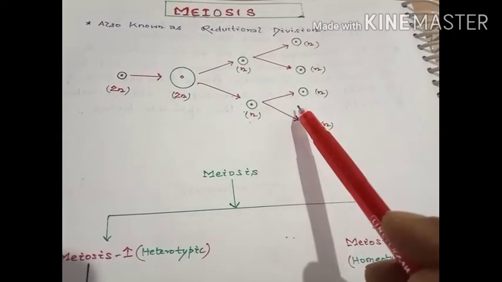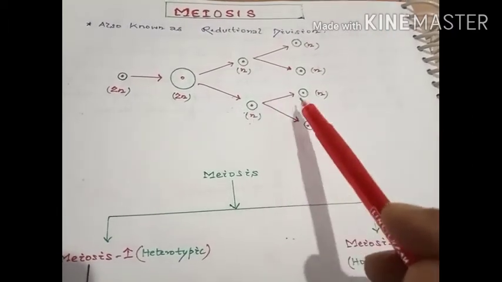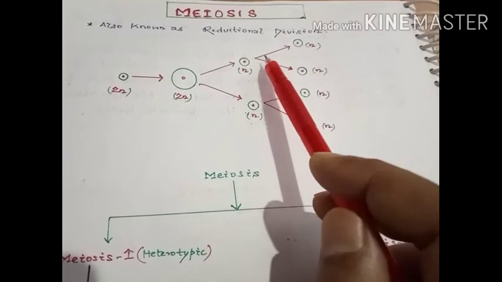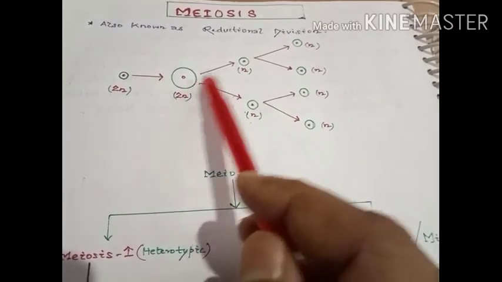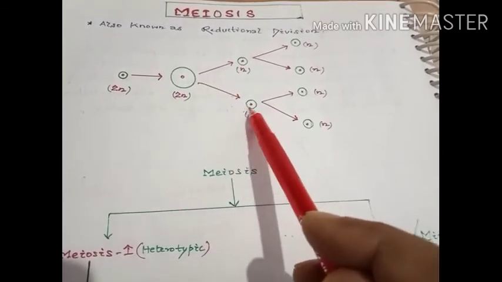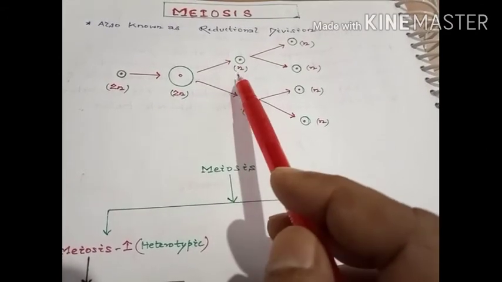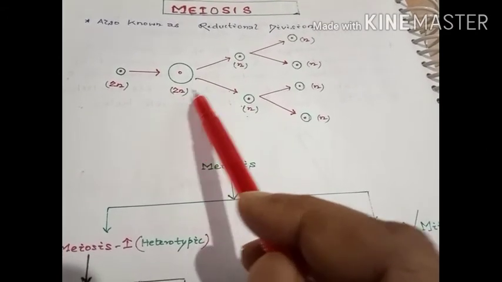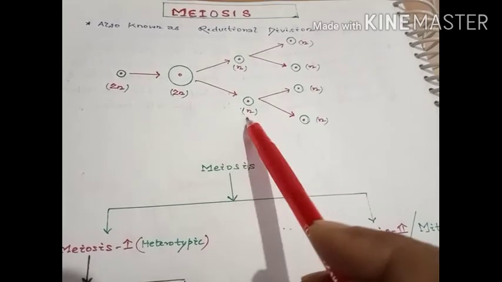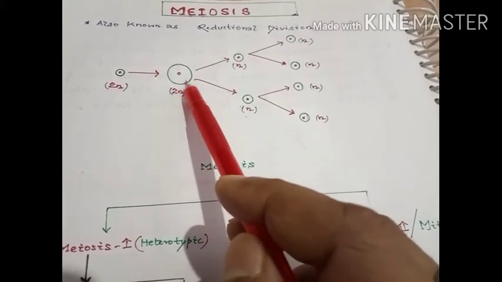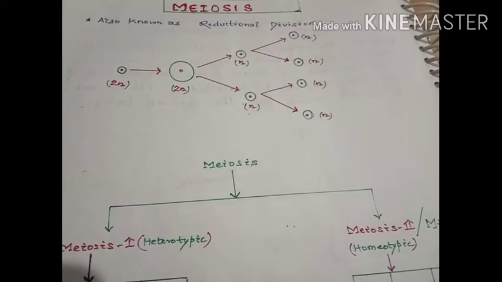So we can say the second meiotic division is homeotypic in nature, whereas the first meiotic division is heterotypic in nature, as the chromosome number has been reduced as compared to the parent cell in the case of the meiotic 1 type of division.